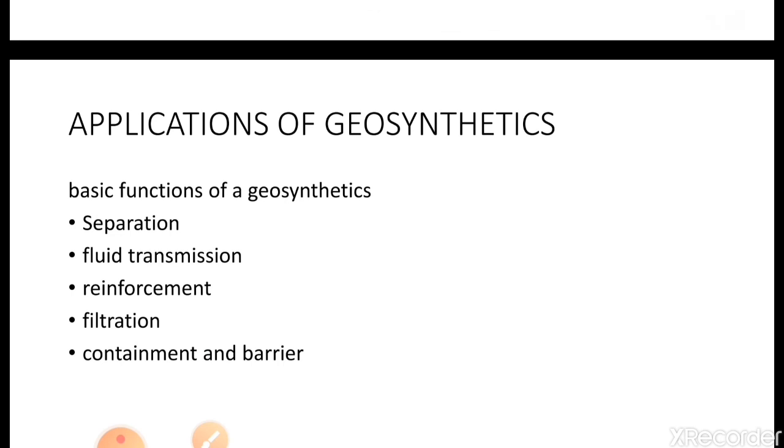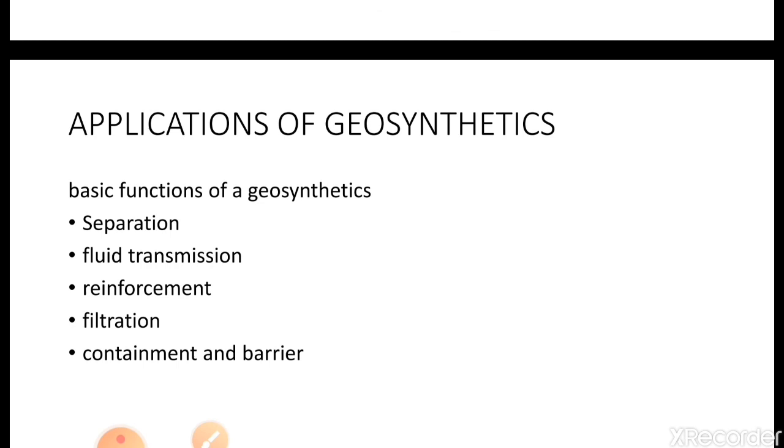As we have seen, the major applications of geosynthetics are separation, fluid transmission, reinforcement, filtration, and contaminant barriers. These are the five basic applications of geosynthetics, and all others are subdivisions of these groups, and these five can be done for various civil engineering applications. Like separation, we can separate two different particles.